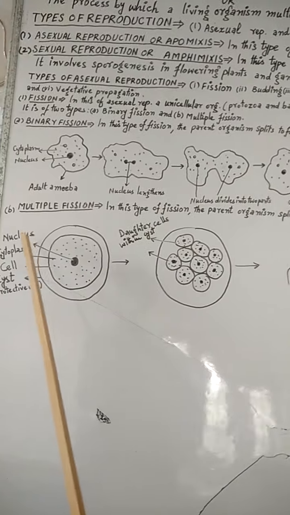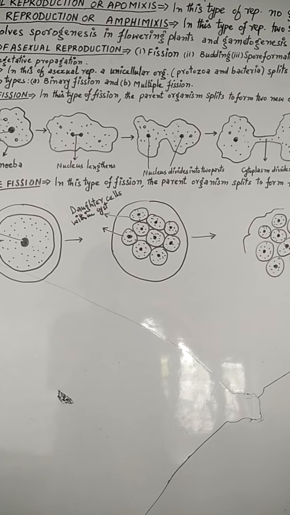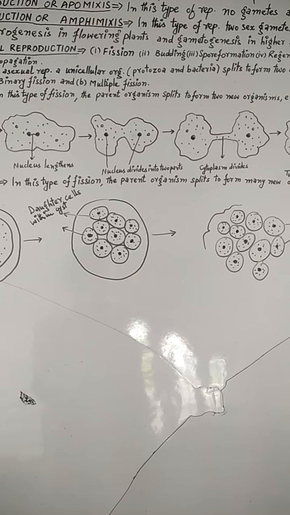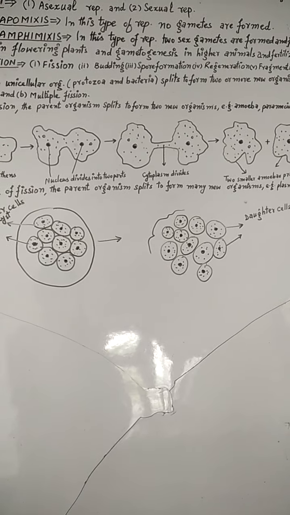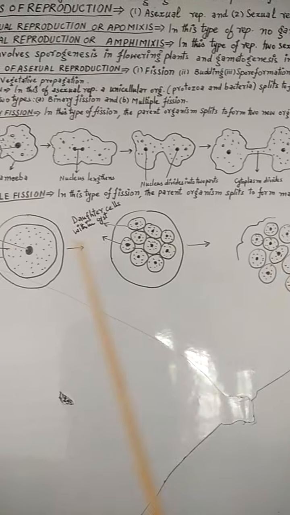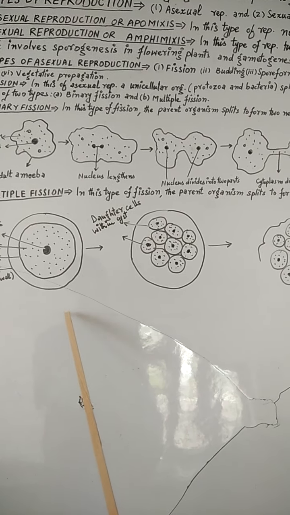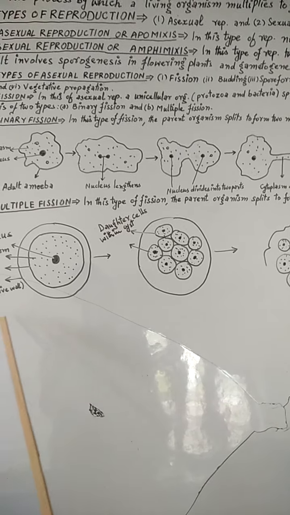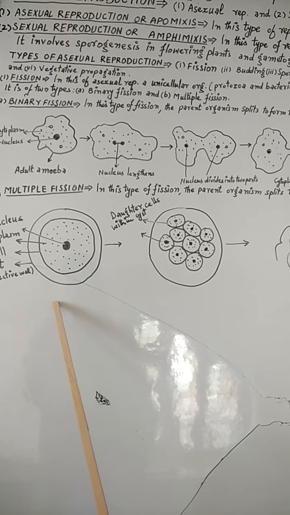Then multiple fission. In this type of fission, the parent organism splits to form many new organisms. For example, Plasmodium. Multiple fission takes place in Plasmodium. Here, this is the diagram of adult Plasmodium.